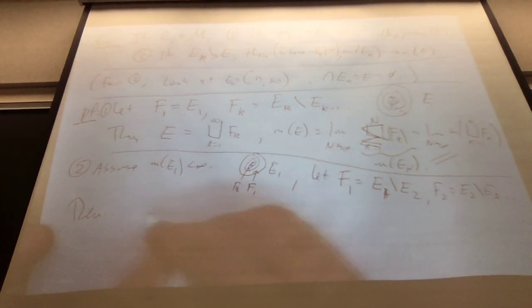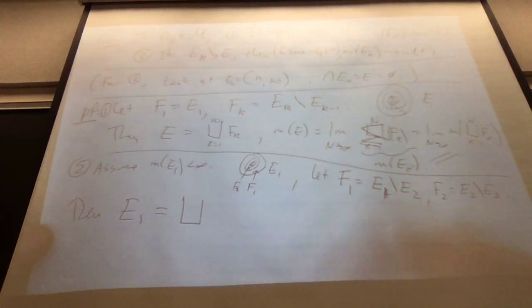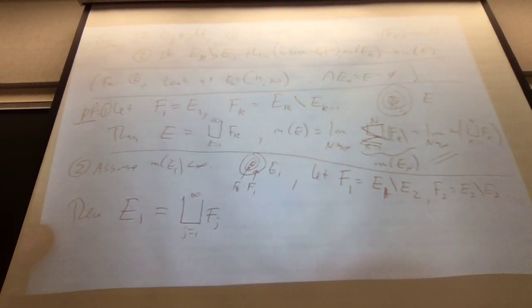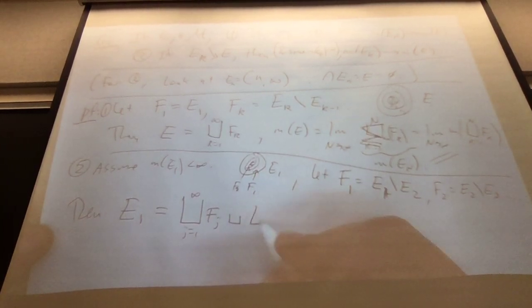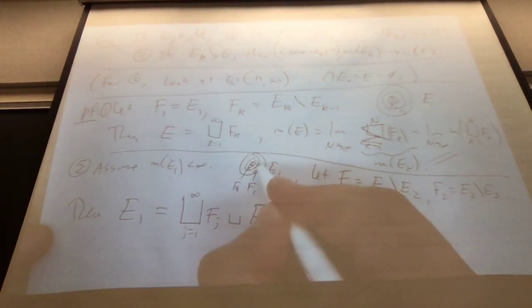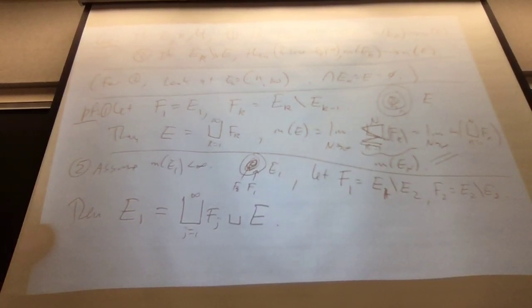Then E1 is the disjoint union of the Fj's plus E. The F's will only telescope down to whatever this limiting intersection of all of them is. But they always miss E, because they're always throwing away whoever the next guy was. So I have to put E back in.